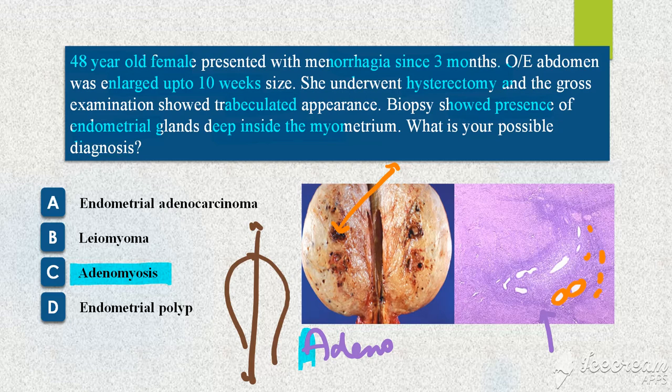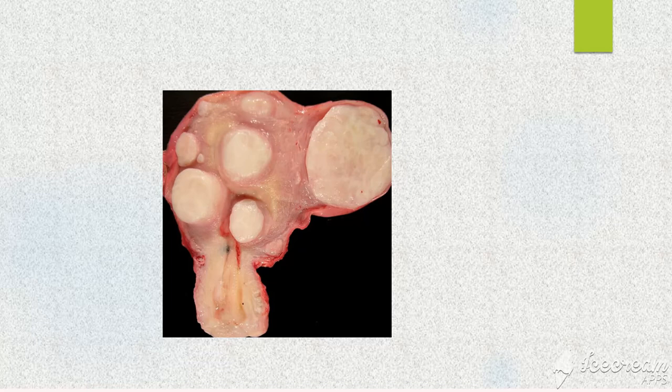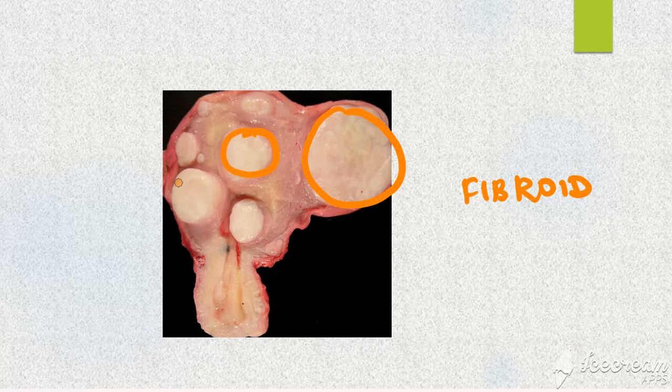So let's see about other options. If you have an adenocarcinoma, your endometrial cavity will be filled with an irregular shaggy mass, or a fluffy endometrium which is very thick and irregular. Of course, your histopathology will show atypical glands. When you take a leiomyoma, remember leiomyoma is nothing but what you call a fibroid uterus. There will be a circumscribed mass usually. See, you are able to draw a circle. They can be of any type, intramural, submucosal, but it will be forming a well circumscribed mass.